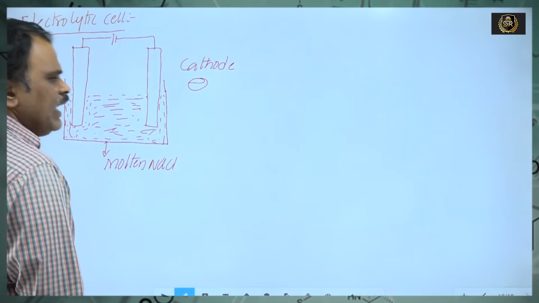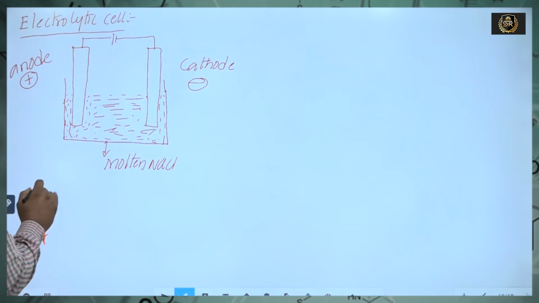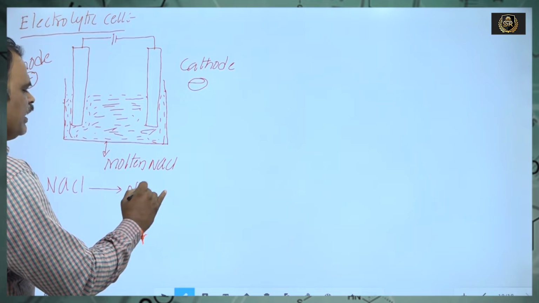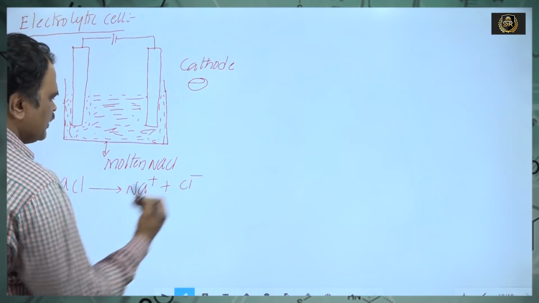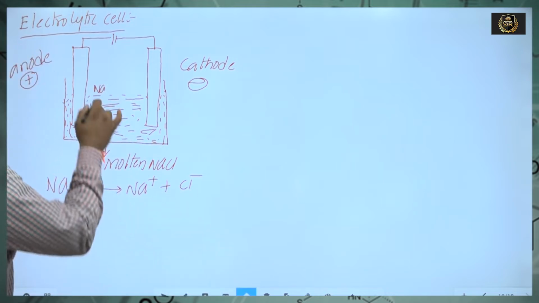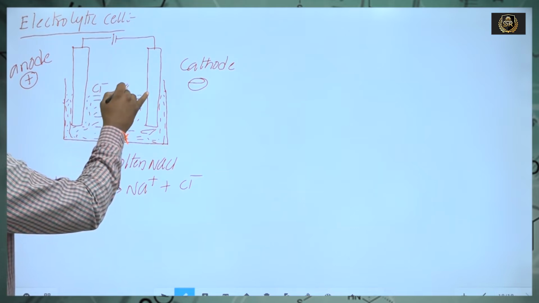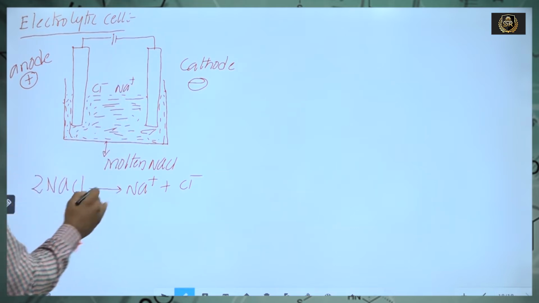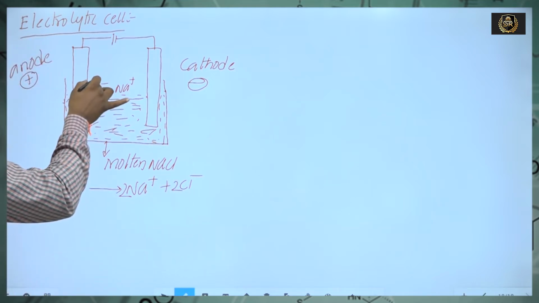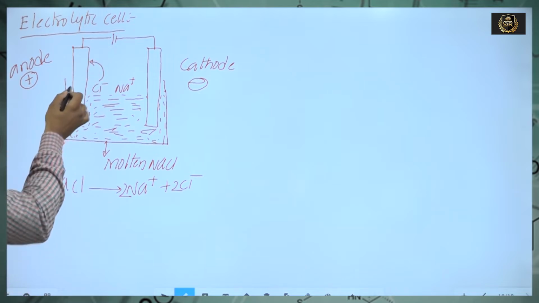The cell is filled with the electrolyte. Here molten NaCl is taken as electrolyte. On passing electric current, NaCl decomposes to form Na+ and Cl-. It consists of Na+ ions and Cl- ions. 2 NaCl gives rise to 2 Na+ and 2 Cl-. All the Cl- ions move towards the oppositely charged electrode, that means the anode.